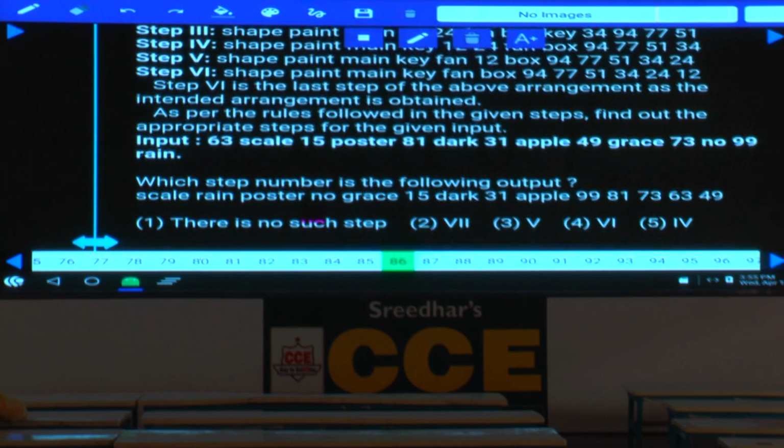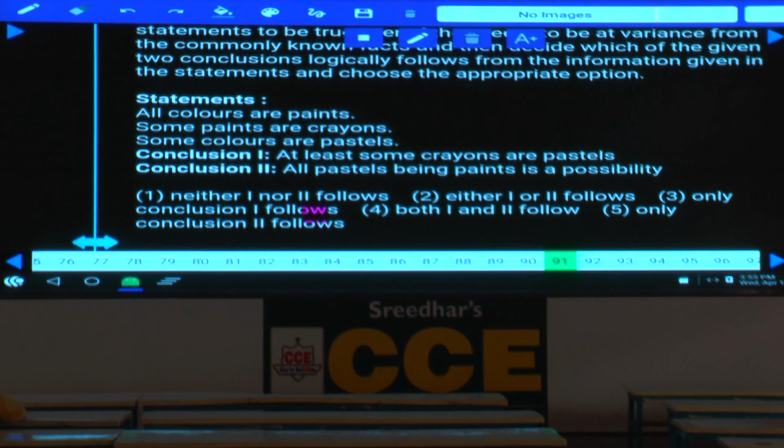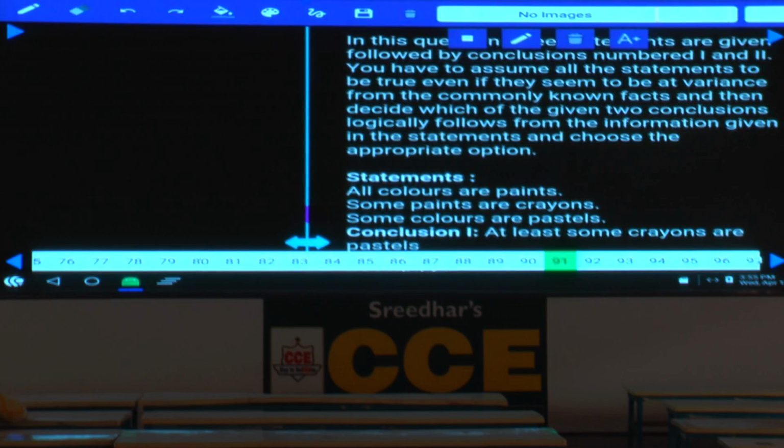And all the 5 questions are based on the same logic and the same pattern. Then question numbers 91 to 95. Now question numbers 91 to 95, these 5 are based on what? These 5 are based on syllogisms.